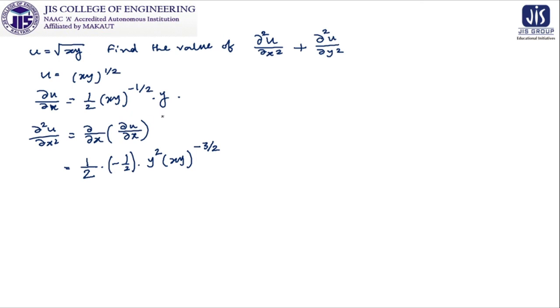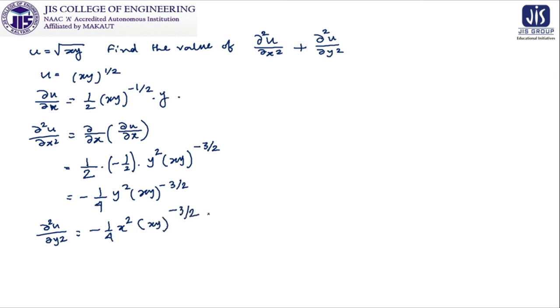Now you can simplify this, and after simplifying you will get minus 1 by 4 y square xy to the power minus 3 by 2. Now as this is a symmetrical form of the function xy, we can write del 2u del y2 will also be minus 1 by 4. In place of y it will be x, it will be x square, so xy will remain as xy to the power minus 3 by 2.